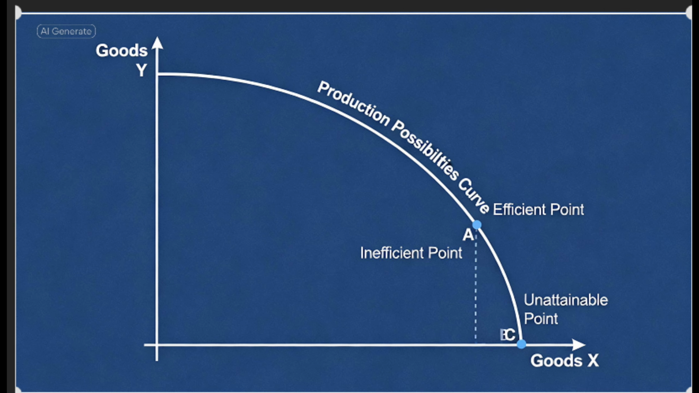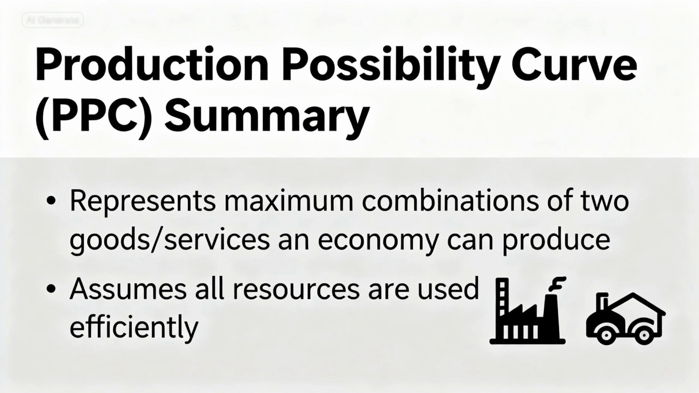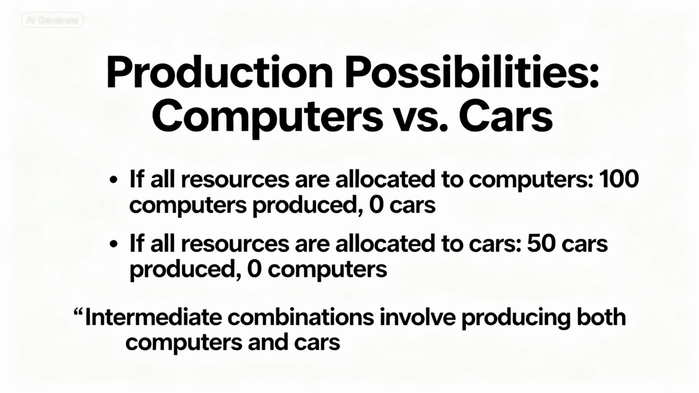Now, let's talk about the production possibilities curve. Let's visualize scarcity and choice with one of the most important tools in macroeconomics, the production possibilities curve, or PPC. The PPC shows the maximum combination of two goods or services that an economy can produce by using all of its resources efficiently. Let's say a country can produce computers or cars. If all resources go to computers, they can make 100 computers or zero cars. If all go to cars, they can make 50 cars and zero computers. Anything in between is a combination of both.